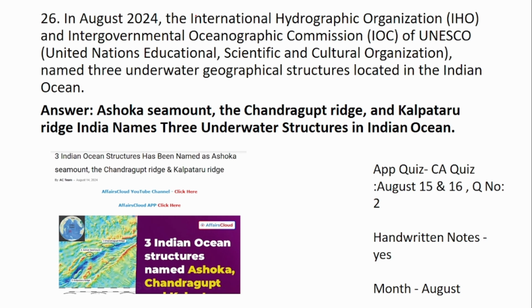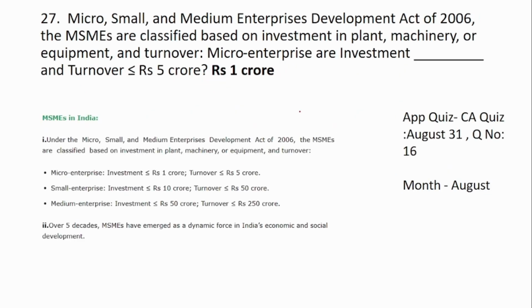So 26th question is, in August 2024, the International Hydrographic Organization and the Intergovernmental Oceanographic Commission of UNESCO named 3 underwater geographical structures located in India. So these 3 underwater structures are the Ashoka Seamount, the Chandragupta Ridge and Kalpataru Ridge. These are the 3 underwater geographical structures.